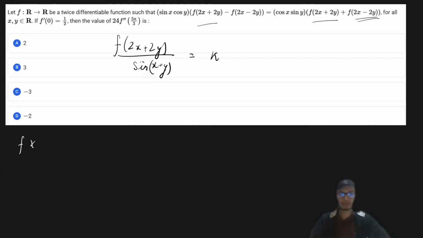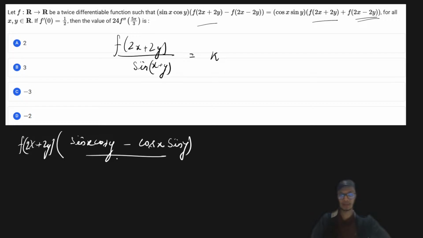Okay, I'm trying to club the part of f of 2x plus 2y. So if I try to club the part of f of 2x plus 2y, it is going to be like sine x cos y, then we have minus cos x sine y. So this particular thing is nothing but sine of x minus y, and which is equal to